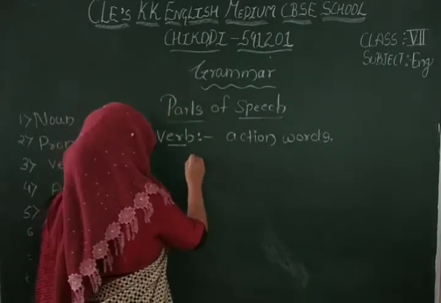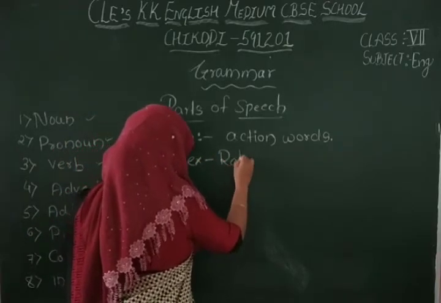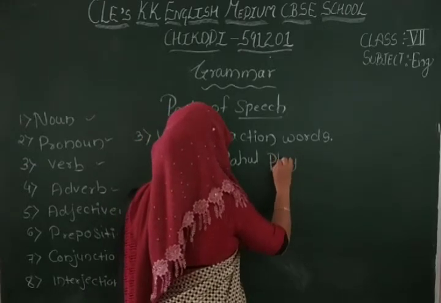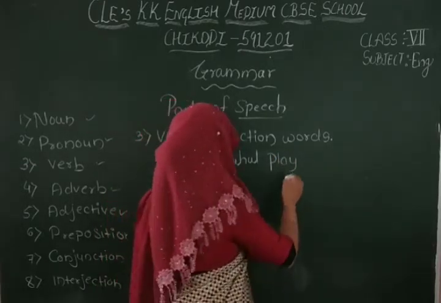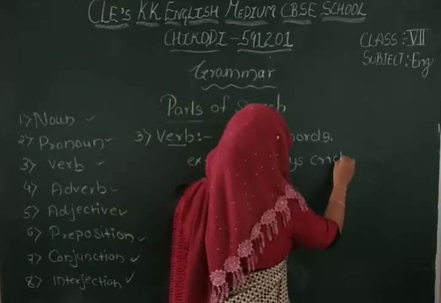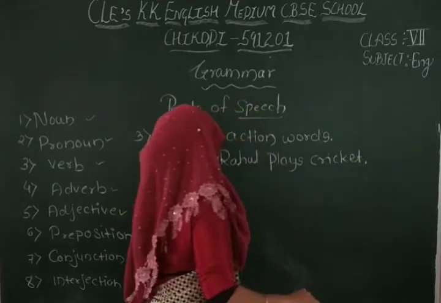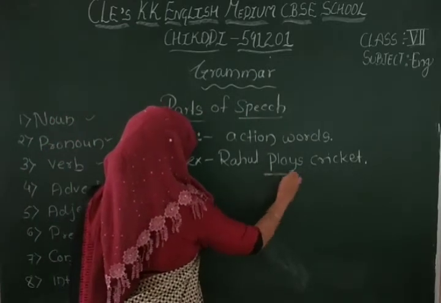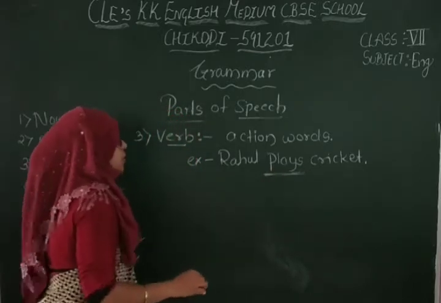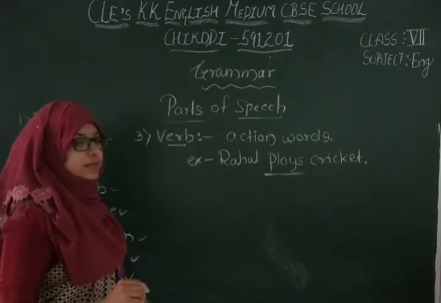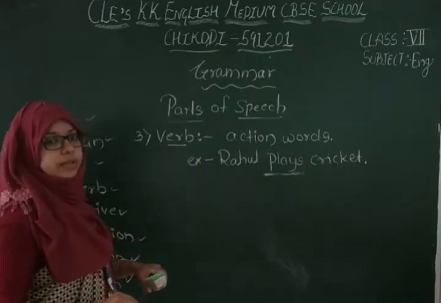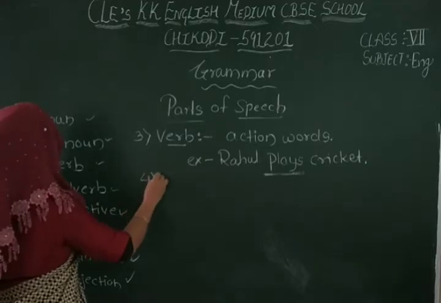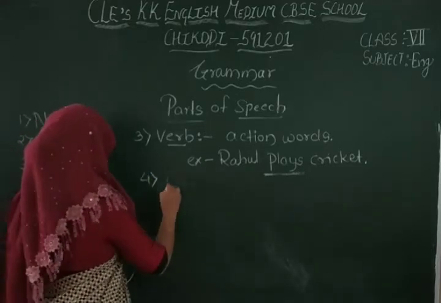Rahul, here example. Rahul plays cricket. So here we use this play. What it is? Plays is action, playing action. So when we are using the action in the sentence, that is called as verb. Yes? So verb means what? Action word. Now we have to see adverb.